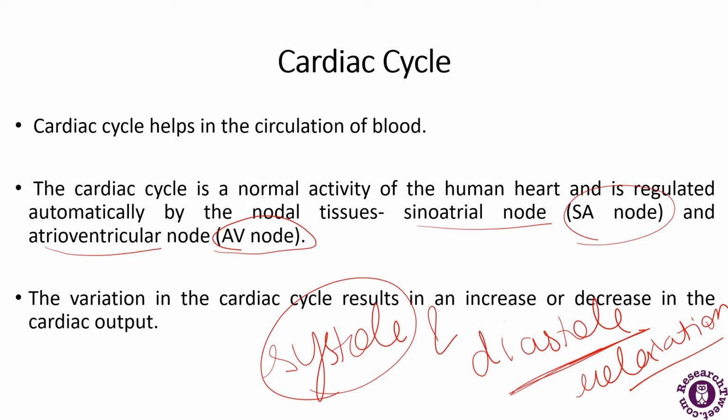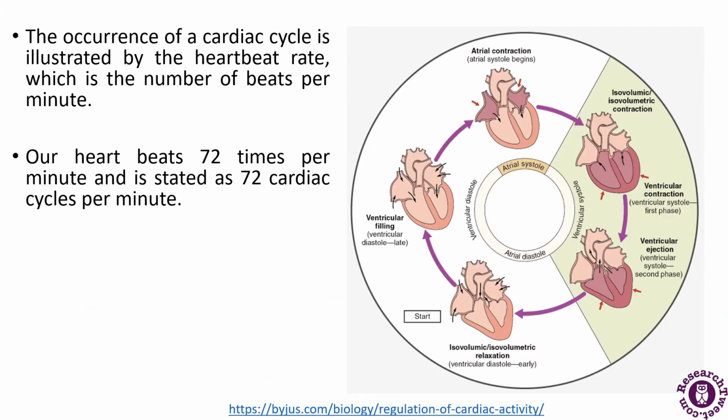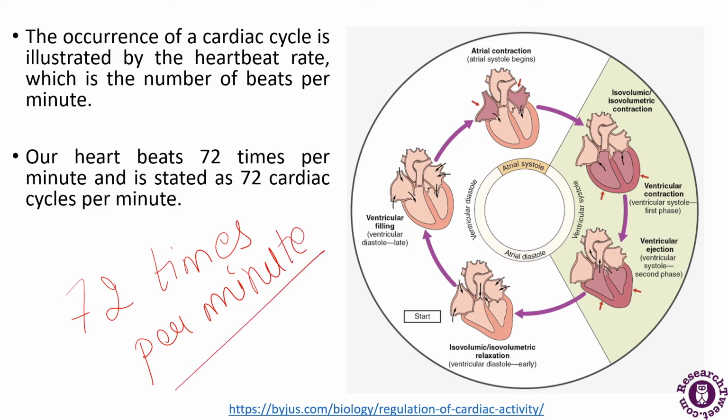The occurrence of the cardiac cycle is illustrated by the heartbeat rate, which is the number of beats per minute. A healthy human heart will beat about 72 times per minute. It can also be stated as 72 cardiac cycles per minute. So this is the heartbeat of a healthy human heart.